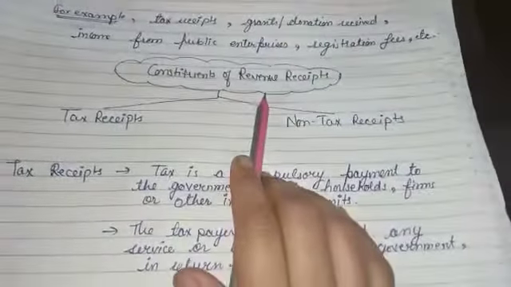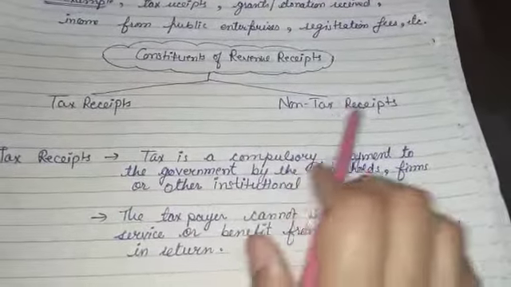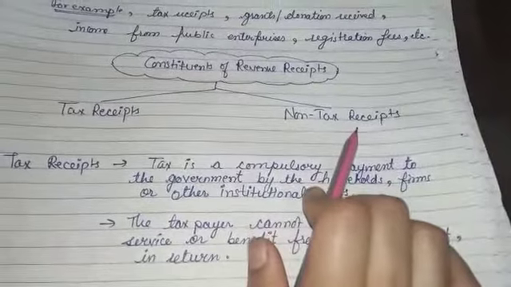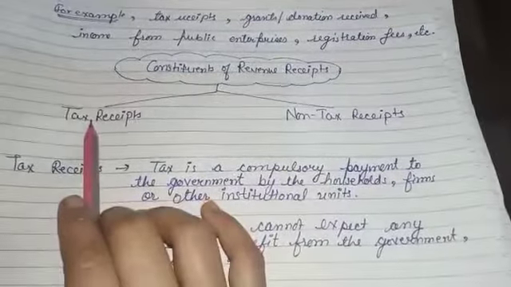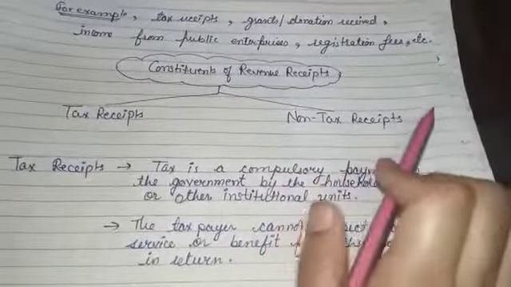The revenue receipts can be further classified as tax receipts and non-tax receipts. Now we will read them thoroughly. What are the components of tax receipts and what are the components of non-tax receipts?